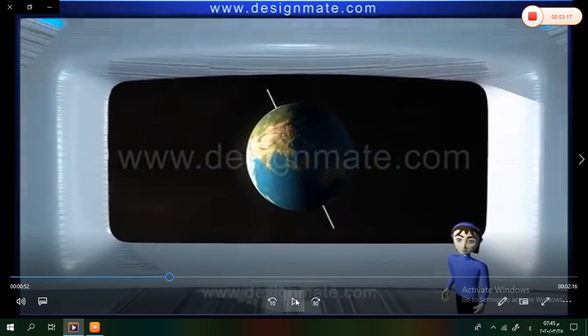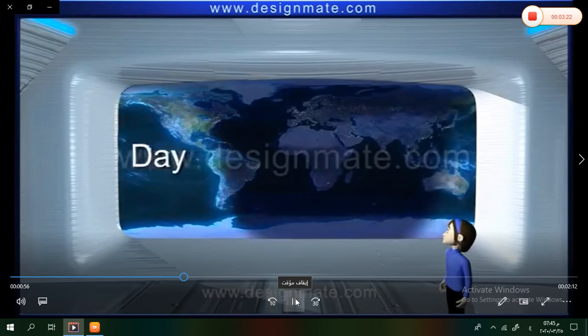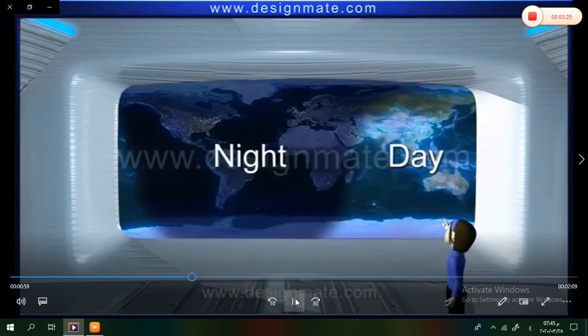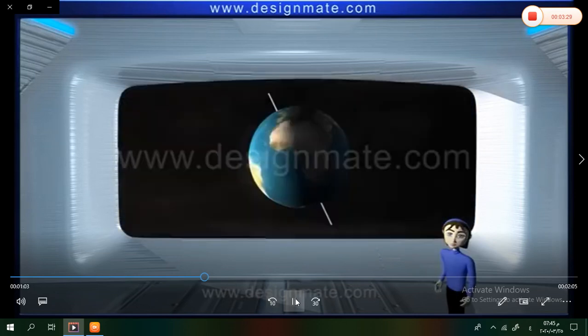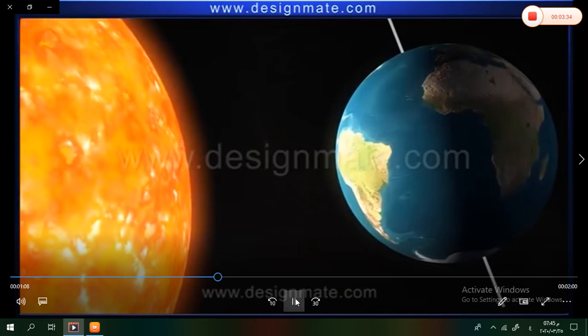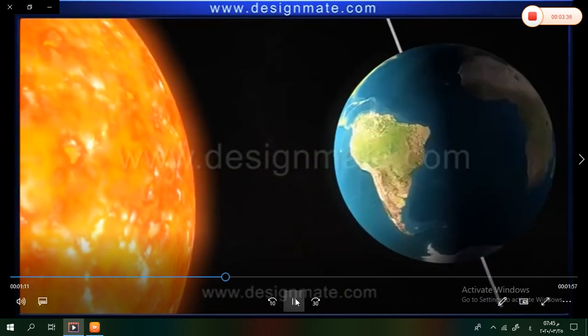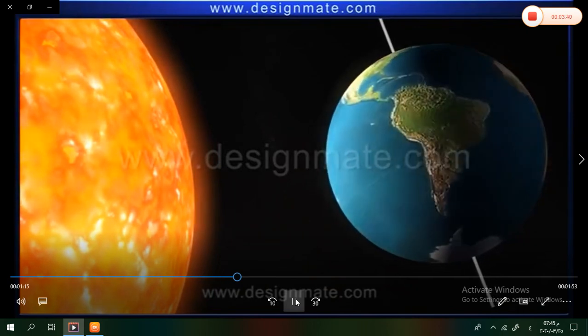Listen. Check this out. The world time zone map shows that it is daytime on some continents, while it is nighttime on the others. How does this happen? Come, let us look at the position of the Earth with reference to the Sun to understand this phenomenon. The Sun is in a fixed position in the solar system.